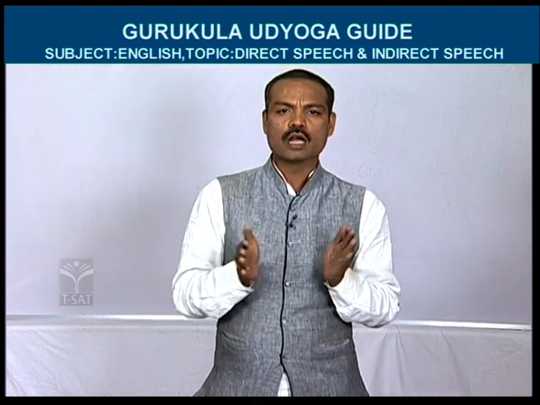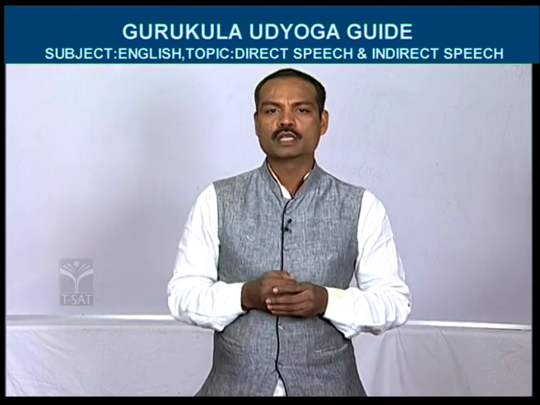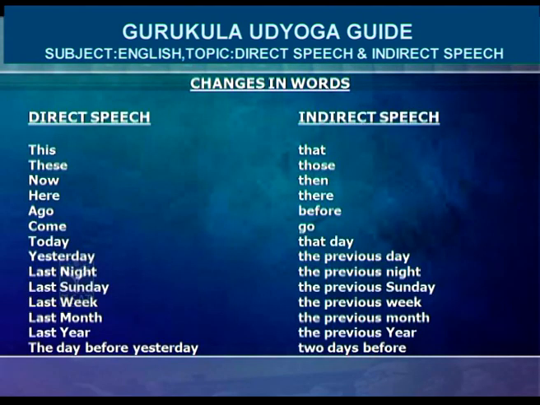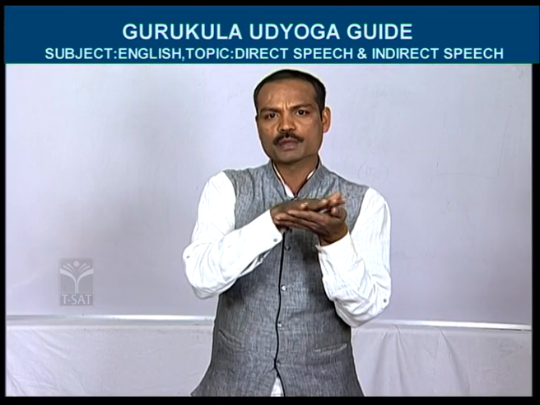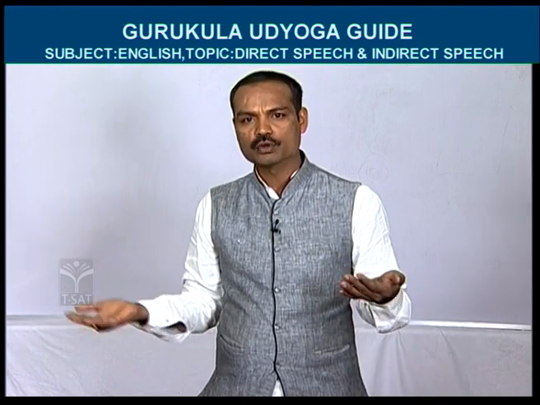Now let us learn how to change a direct speech sentence into indirect speech. Every direct speech sentence contains two verbs. In every direct speech sentence there will be two parts, and in the two parts there will be two verbs. The first part verb is called the reporting verb. The second part verb is called the reported verb.